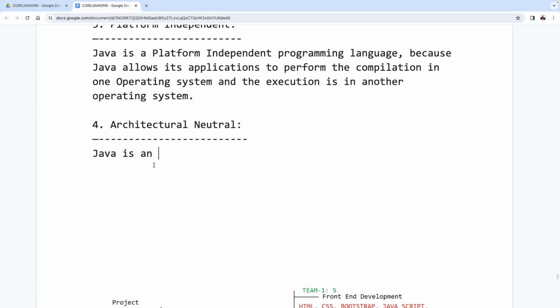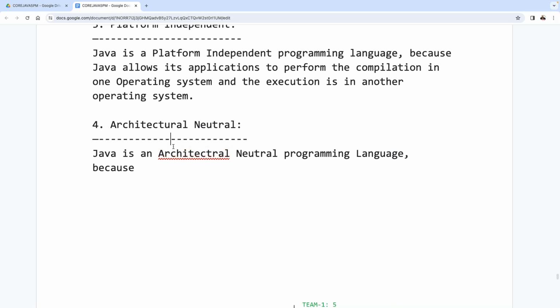Java is an architectural neutral programming language. Why?